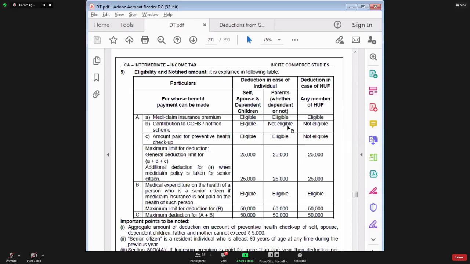Have you understood this? Yes or no? Okay, let us proceed further. Once again, I am repeating. Health insurance premium amount contributed to central government health scheme, state government health scheme, amount paid for preventive health checkup. The combined deduction for group 1 is 25,000, for group 2 is also 25,000. HUF can claim deduction 25,000 separately.